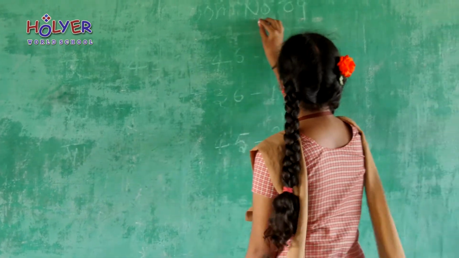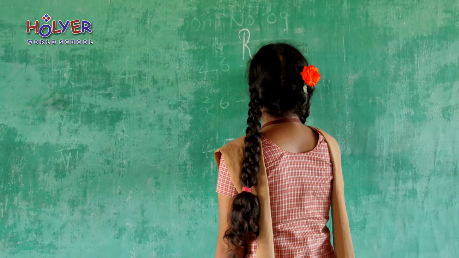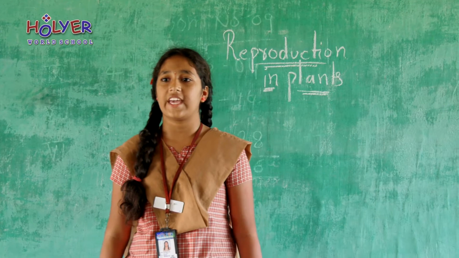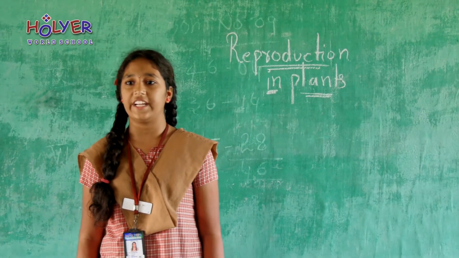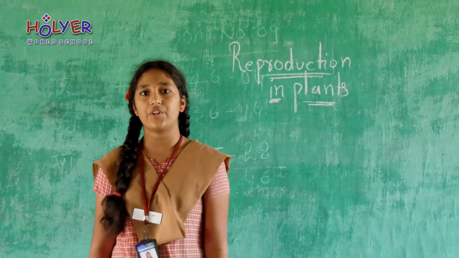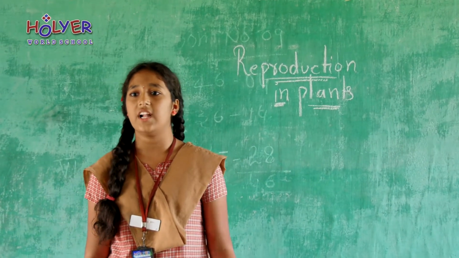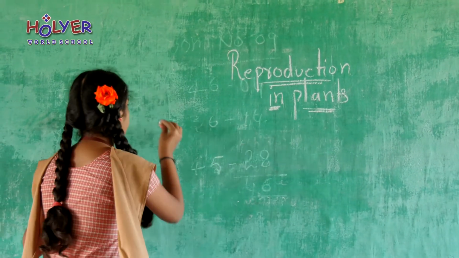Today I would like to explain about reproduction in plants. A living being producing the same kind of species as itself is known as reproduction. There are two ways of reproduction: first one is asexual, and second is sexual. First one, asexual.